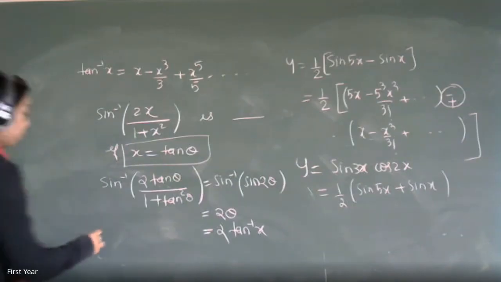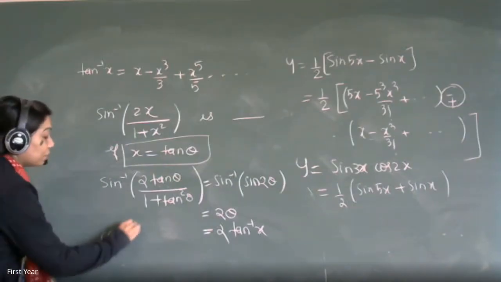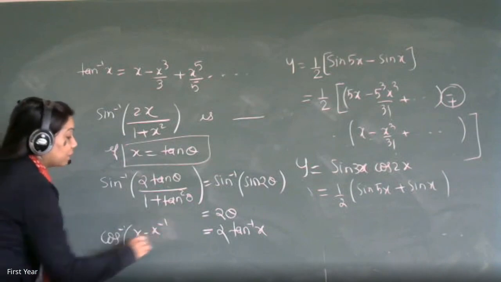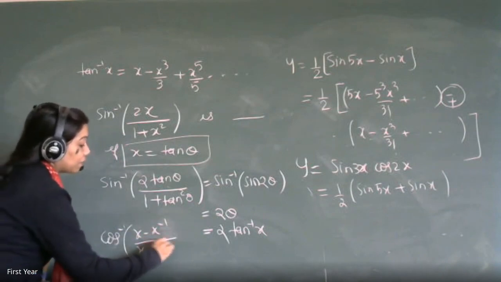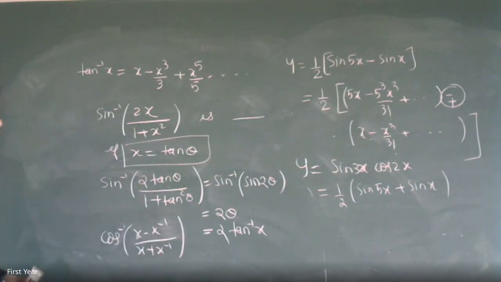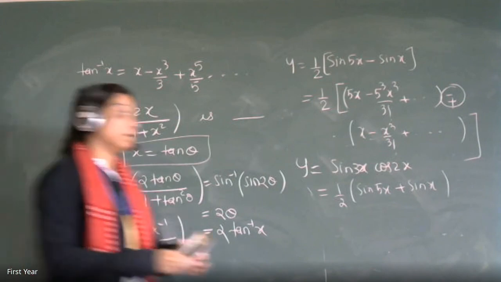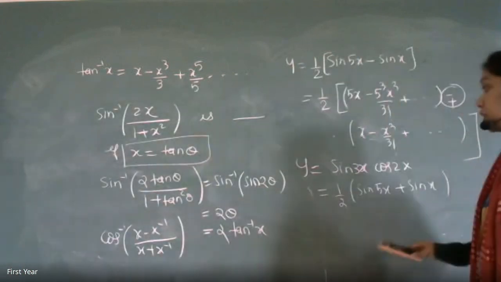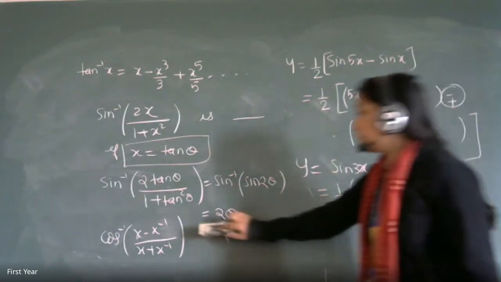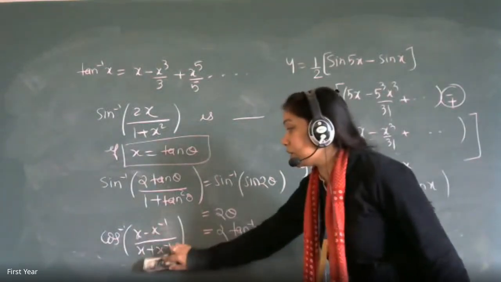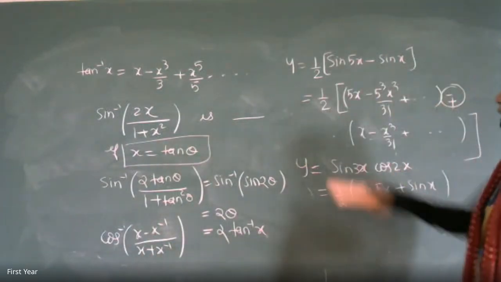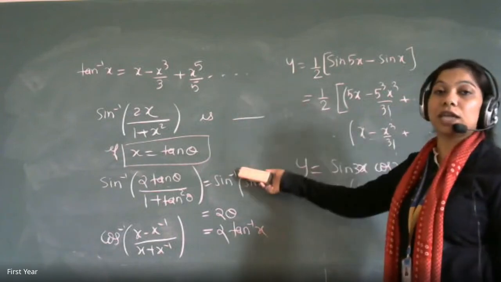Yes, ma'am. On the same lines, we have done some questions in the class also. Cos inverse of (x minus x inverse) upon (x plus x inverse). What will be the simplified form of this? Do it quickly. We have understood this, right? Sine inverse, what did we do?